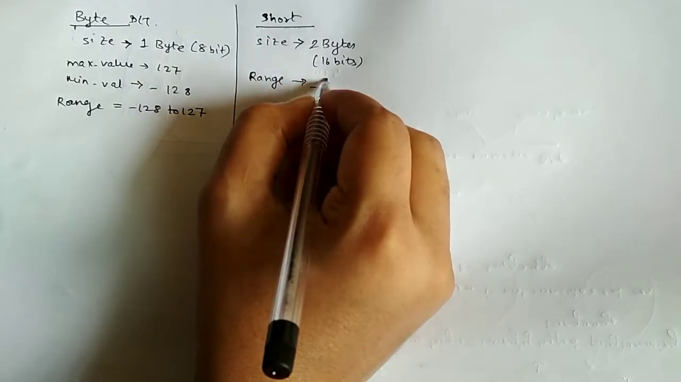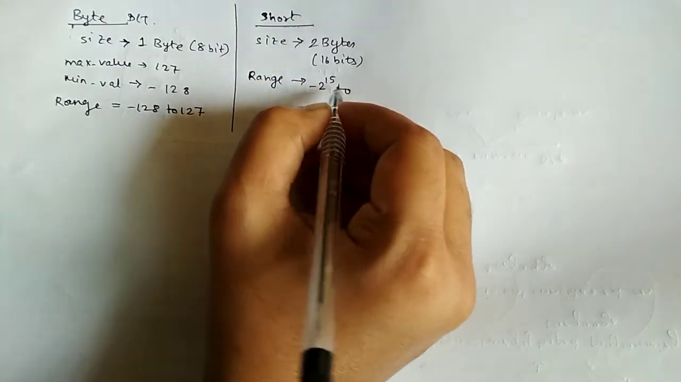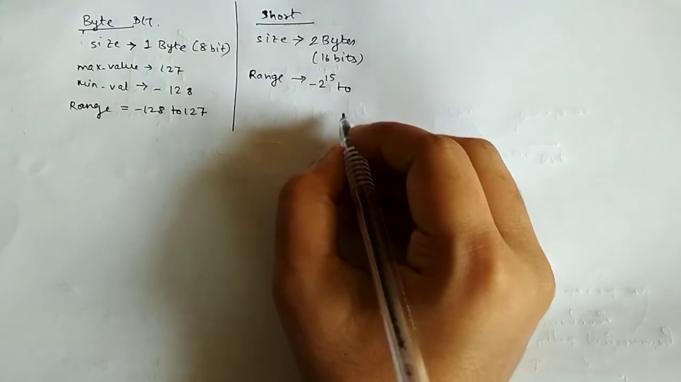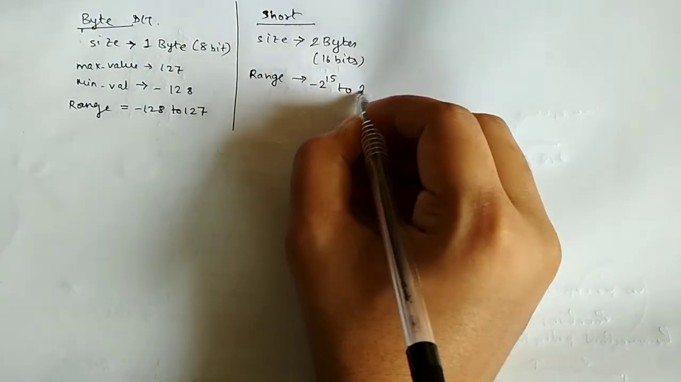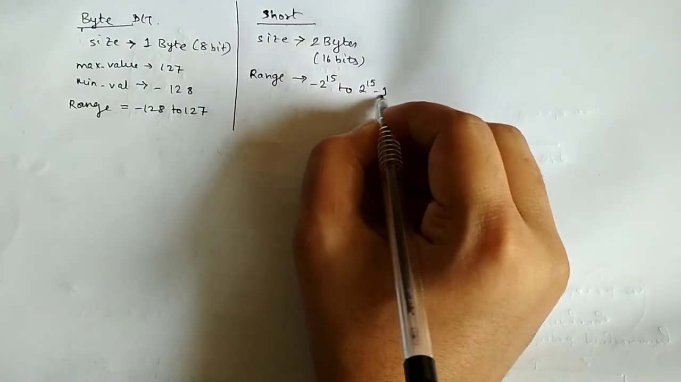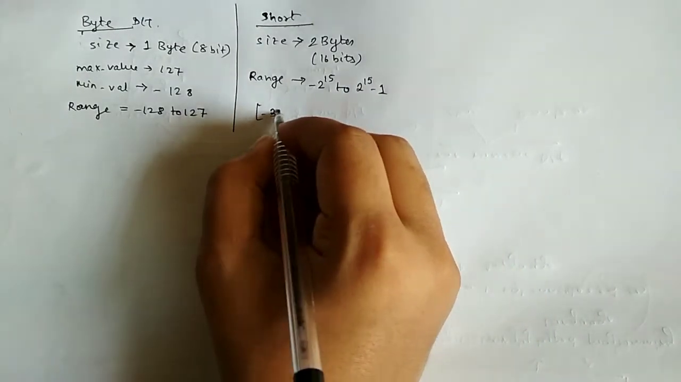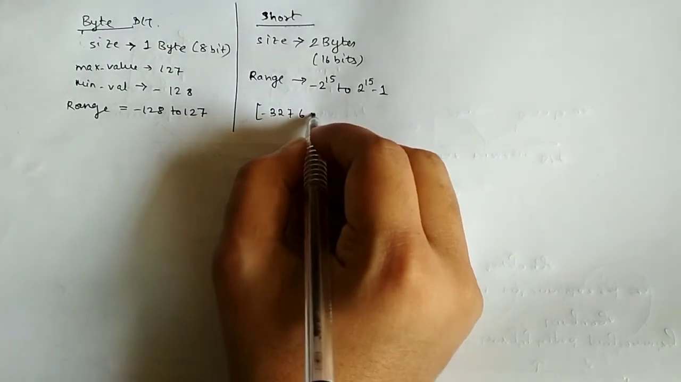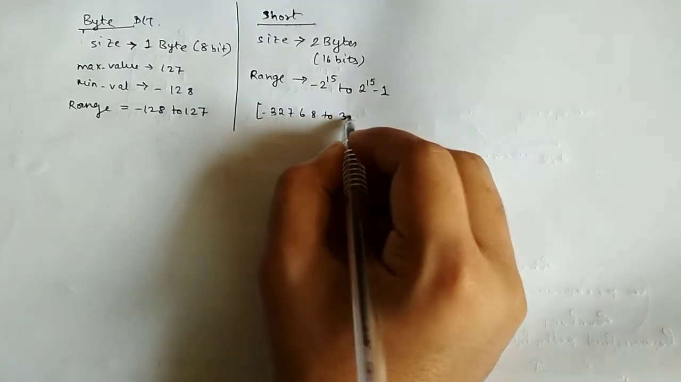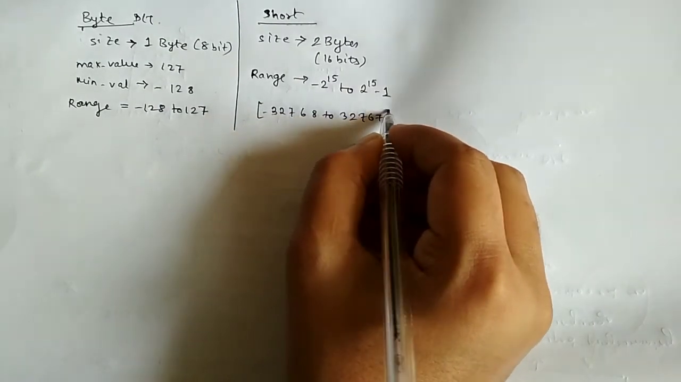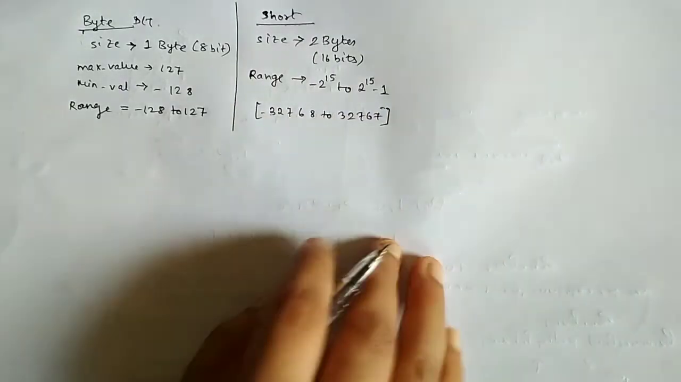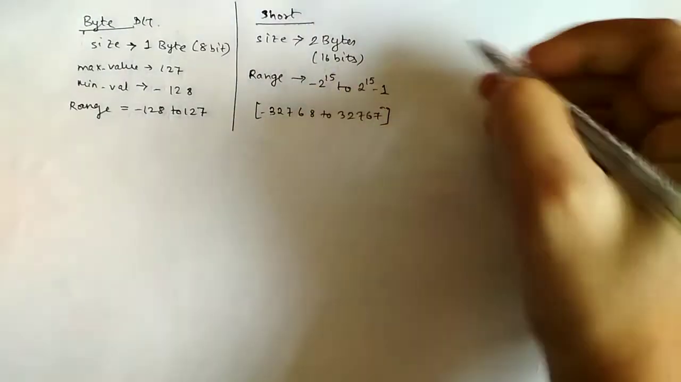is -2 to the power 15 to 2 to the power 15 minus 1. That is, it's from -32768 to 32767. So this is for the short data type.